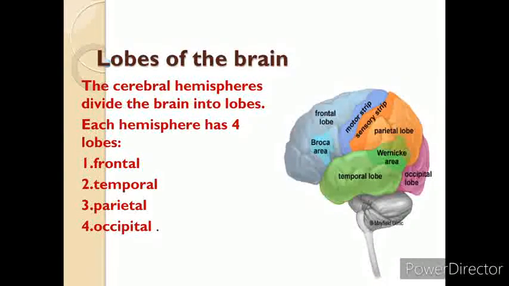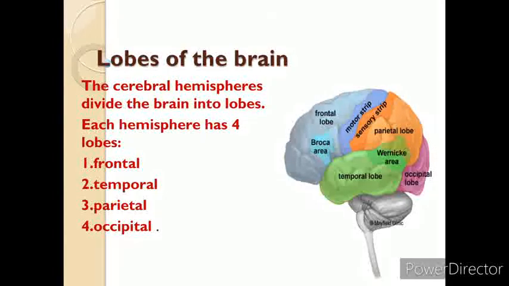The cerebral hemispheres have distinct features which divide the brain into lobes. Each hemisphere has four lobes: frontal, temporal, parietal, and occipital. Each lobe may be divided once again into areas that serve very specific functions. It's important to understand that each lobe of the brain does not function alone.